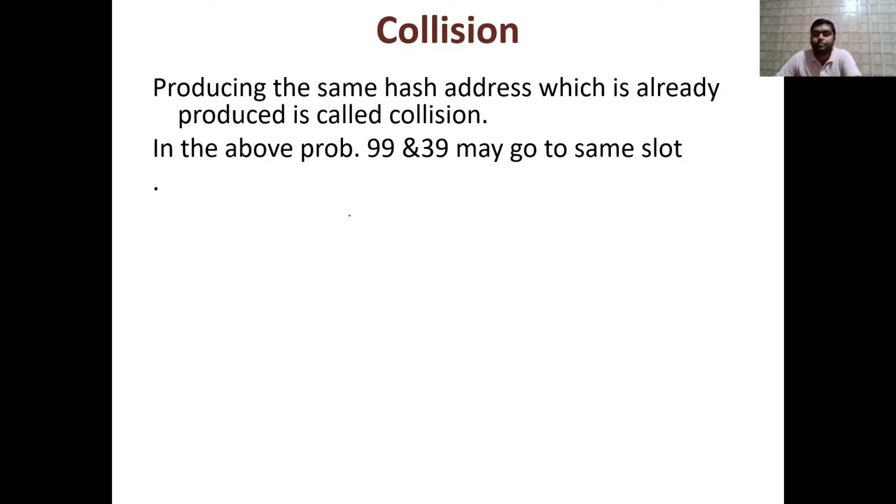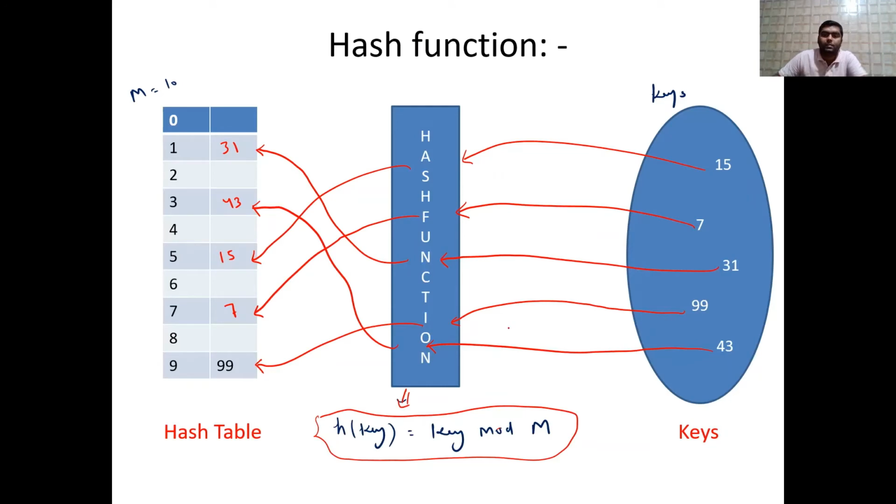So for example, in the previous problem what will happen, 99 and 39 will go to the same slot. So for example, assume that here let us suppose 99 is already there and 39 is also there, so 39 will go to this particular place. So this situation is known as collision,